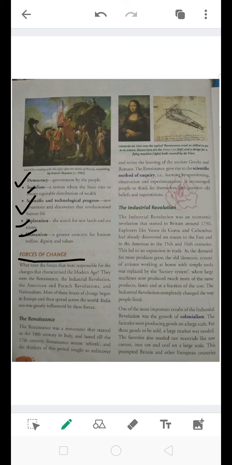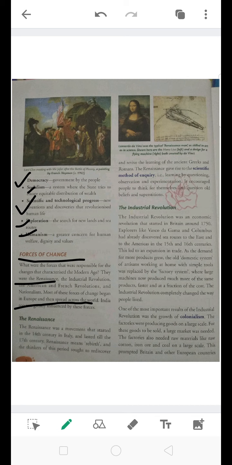Now we have already seen that during the modern age we were well acquainted with so many things. We had industrialization, socialization, urbanization, exploration, and scientific and technological progress. But what was the main force that brought change in the modern age? They were the Renaissance, the Industrial Revolution, the American and the French Revolutions, and nationalism. Most of these forces of change began in Europe and then spread across the world. India too was greatly influenced by these forces.